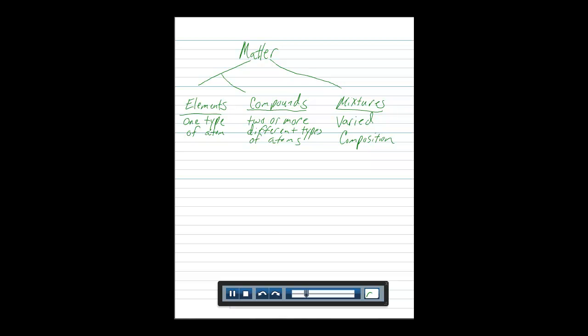Let me give you an example. Let's use pop as our example. Now, pop is a mixture of water, sugar, artificial colorings, artificial flavorings, carbon dioxide. Pop has lots of components, but I think you will agree that pop has lots of different characteristics. Some pop has lots of caffeine, some pop has no caffeine, some has sugar, some has artificial sweetener, some is orange, some is black, some is clear. Pop has varied composition. As opposed to that, compounds have constant composition.